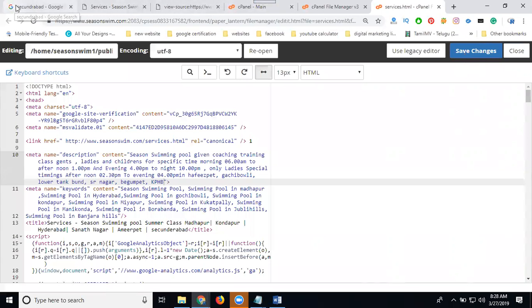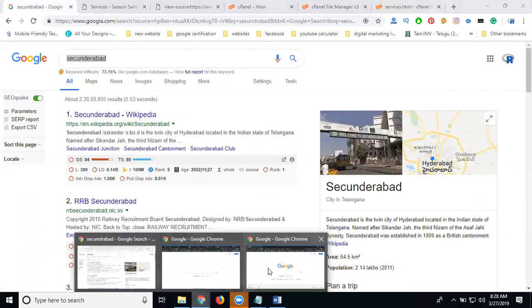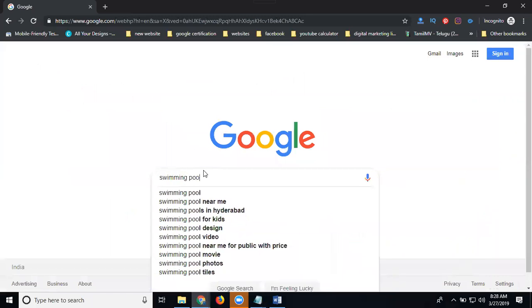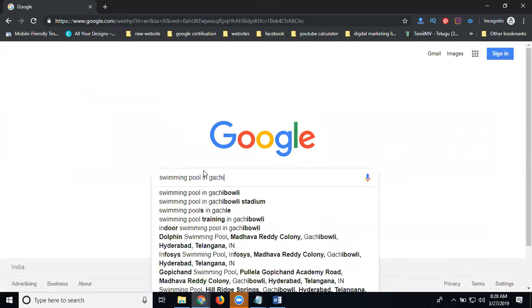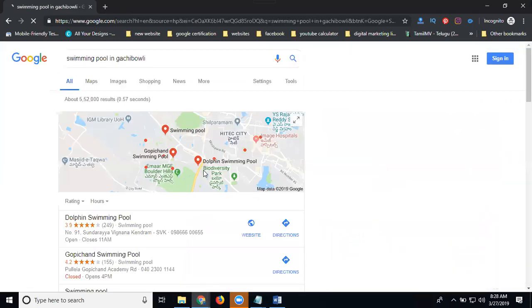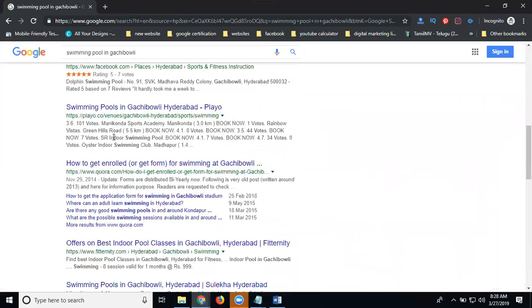You can see a simple example here. If I open an incognito window, I'm searching for swimming pool in Gachibowli. Coming to your title, I'll show you. What's the matching here? Swimming pool Gachibowli, Hyderabad.